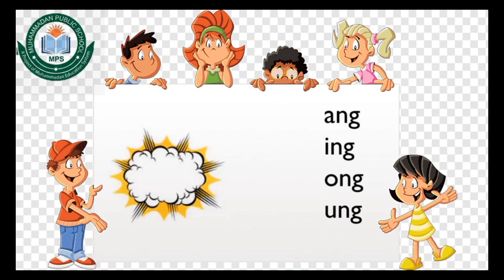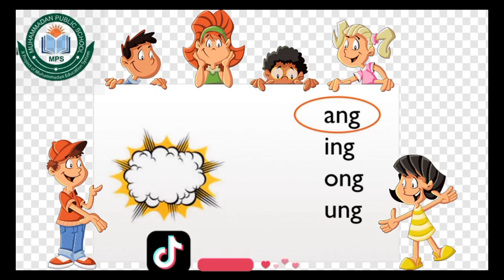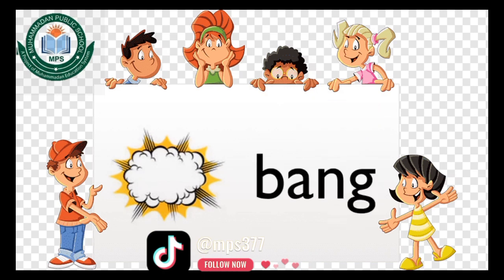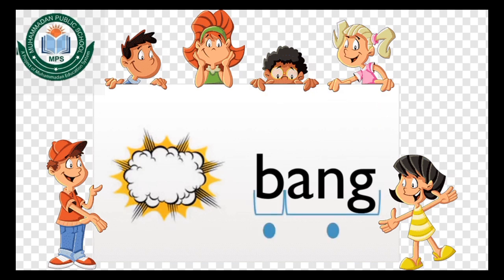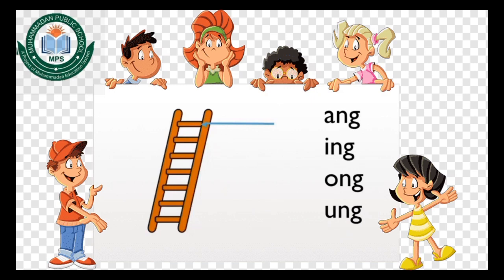Bang. What is the welded sound ending for the word bang? Bang ends with the welded sound A-N-G, ang. Bang. B-A-N-G, bang. When we say the sound, there are 2 parts. B-ang, bang. Rung. Rung means ladder.